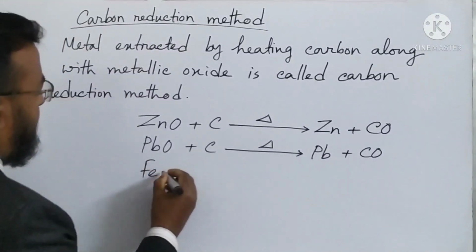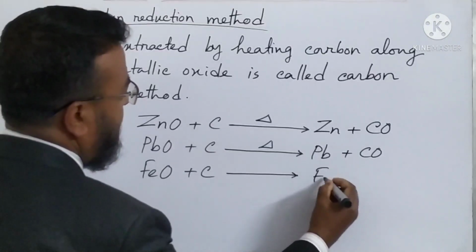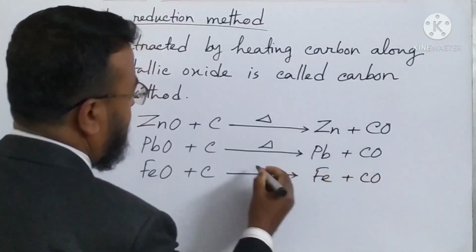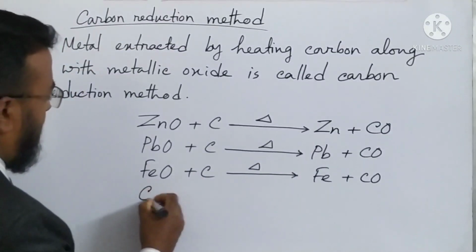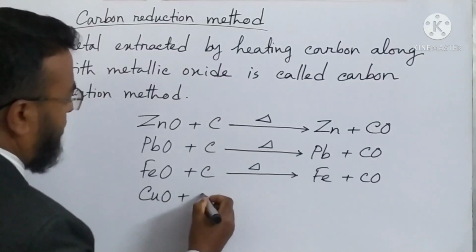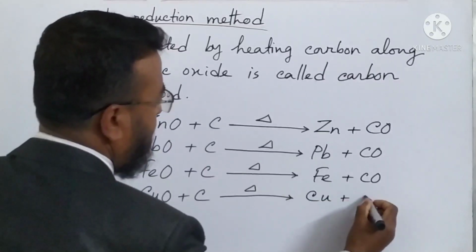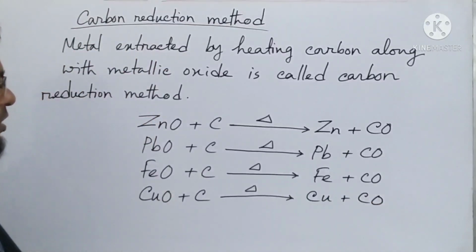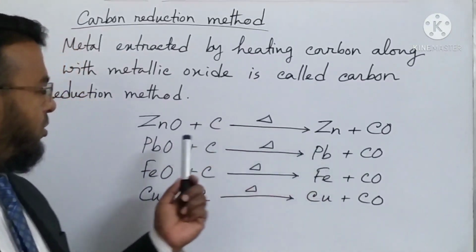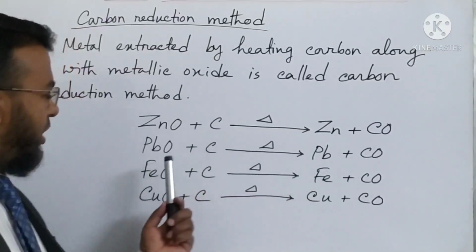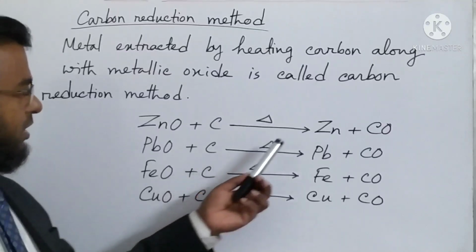Then iron from iron oxide, by heating it is producing iron. Then copper from copper oxide, by heating copper. In this way, zinc from zinc oxide, lead from lead oxide, iron from iron oxide, copper from copper oxide, this metal is extracted